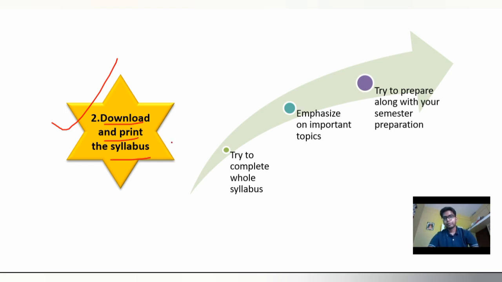You have to go to the GPAT website and you will see that the syllabus is there, and you have to download and print it out. Try to complete the whole syllabus as soon as possible during your preparation, and emphasize on the important topics as well as the whole syllabus.